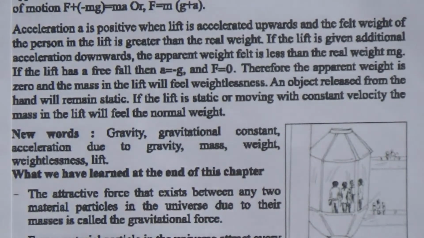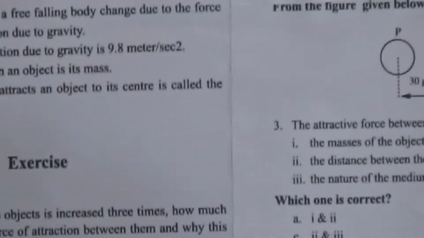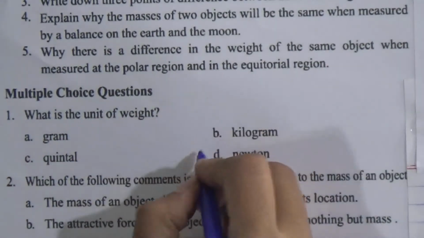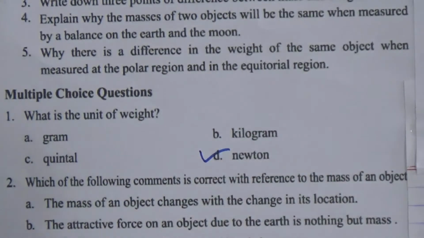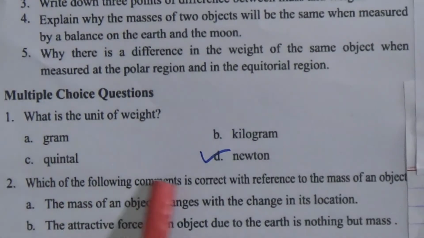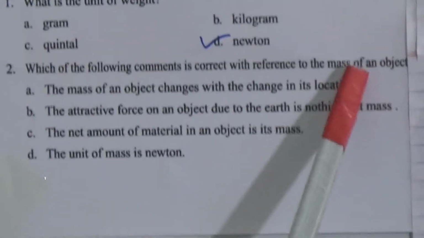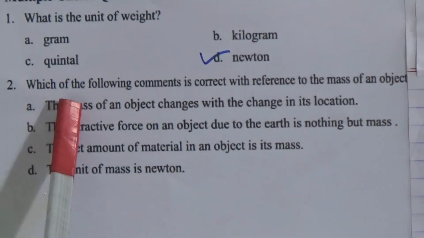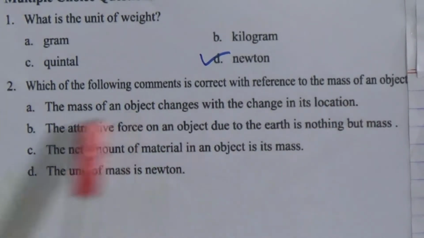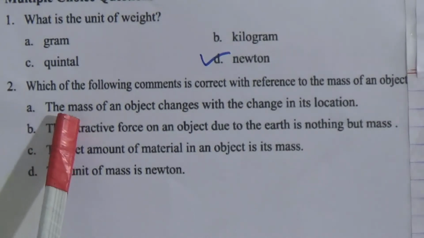Now come to the exercise, multiple choice questions. What is the unit of weight? Dear students, we know the unit of weight is Newton, so we have to put a tick mark on D. Now come to question number 2. Which of the following comments is correct with reference to the mass of an object? First one, mass of an object changes due to the change of its location. It is incorrect because weight changes.